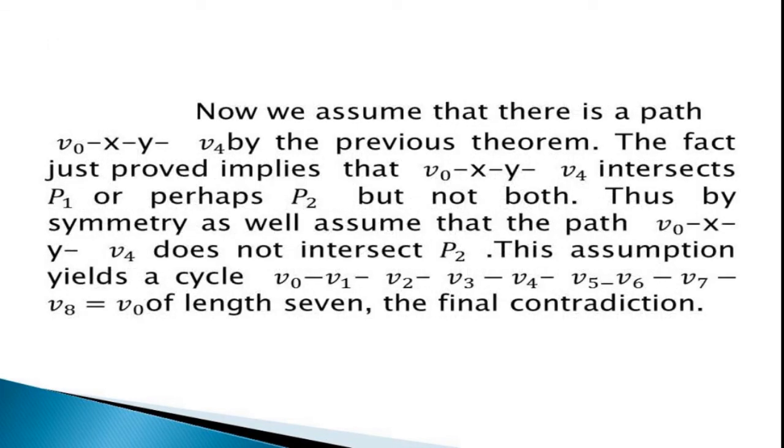Now we assume that there is a path v0 − x − y − v4. The previous theorem we just proved implies that v0, x, y, v4 intersects P1 or perhaps P2, but not both. Thus by symmetry we may assume that the path v0 − x − y − v4 does not intersect P2. This assumption yields a cycle of length 7, which is a contradiction. Therefore, the girth is always less than 8.